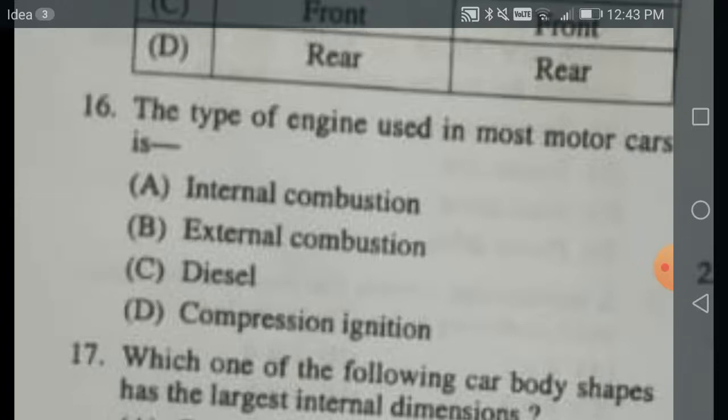So this turbine is also a sort of engine, but here the combustion of the fuel for generating the steam is taking place in the boiler. So that is not the correct answer.